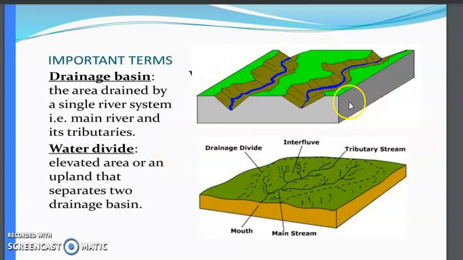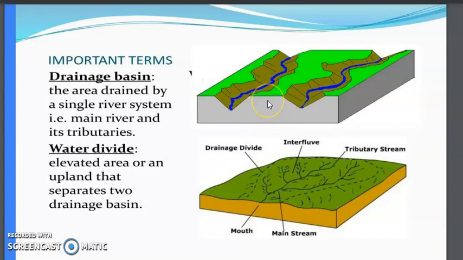This is a landform. In this landform, this area is an upland, this is also an upland, this is also an upland, the green colored area. But this downward area, you can understand from the picture, is the lowland. Now these blue colored streams are flowing over here. This is a stream, this is another stream. Now what you can see over here, this upland is separating both the streams and drainage basins. This is called water divide.